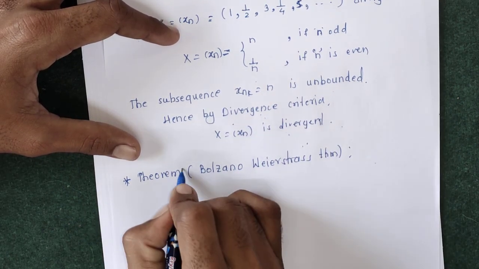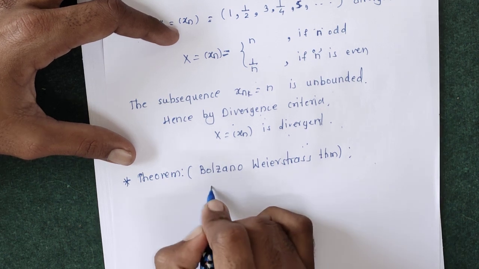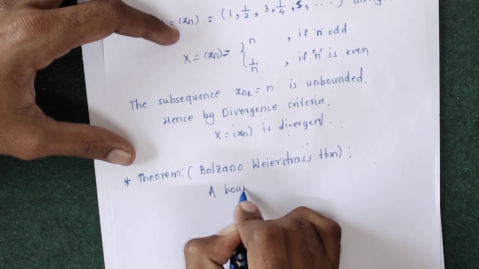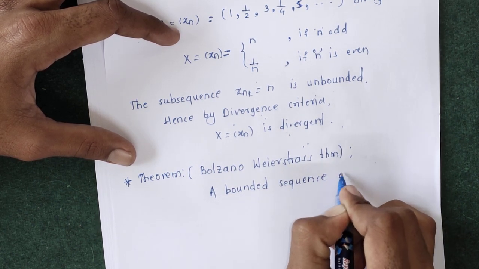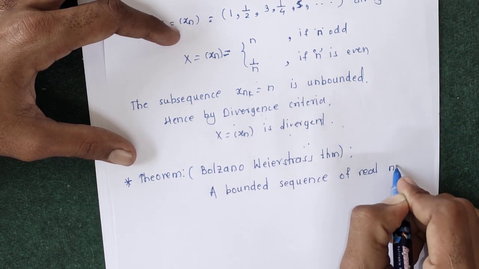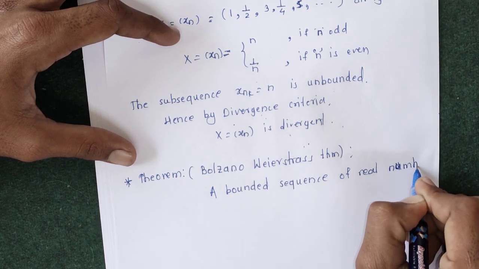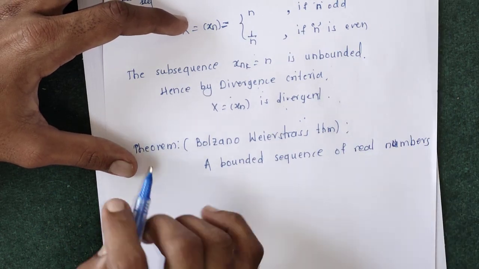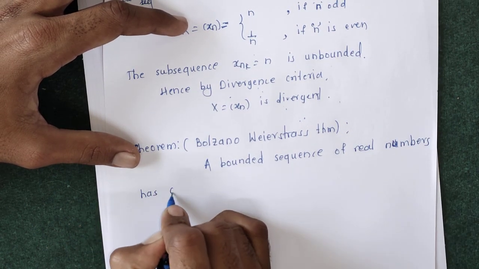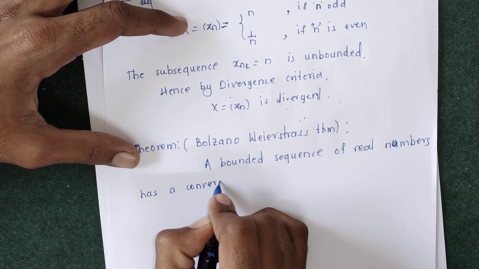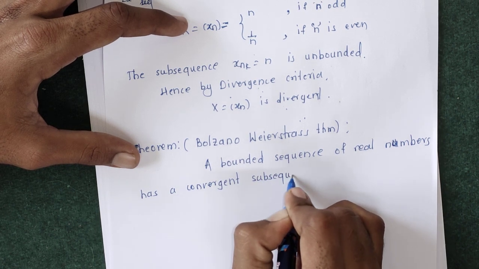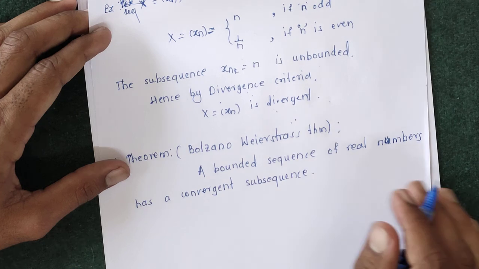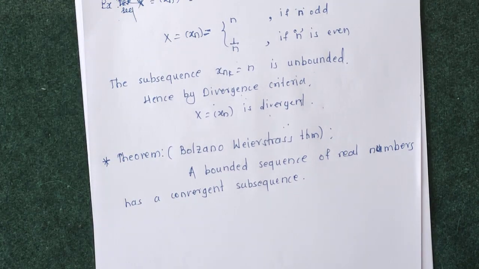The statement of the Bolzano-Weierstrass theorem is: a bounded sequence of real numbers has a convergent subsequence. Hence this is the statement of the Bolzano-Weierstrass theorem.